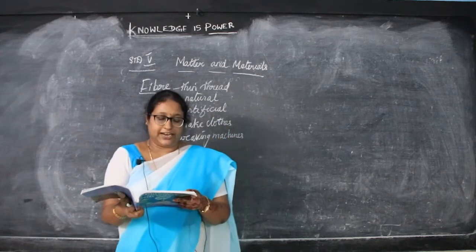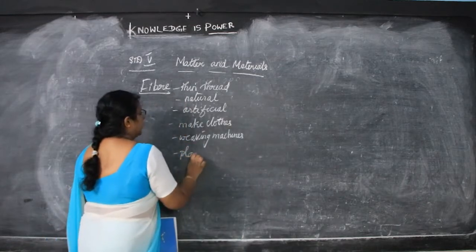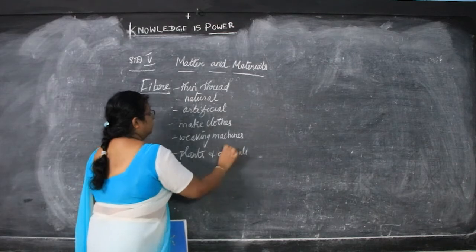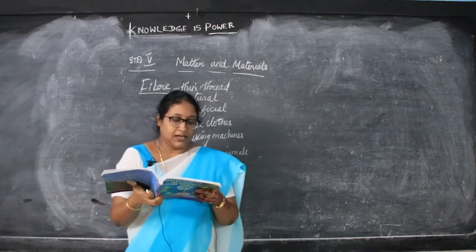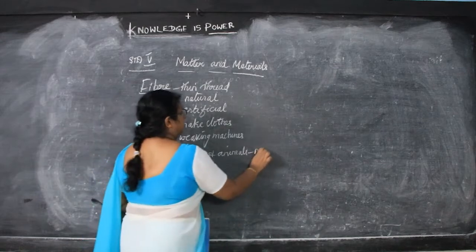The fibers we get from plants as well as animals are called natural fibers.